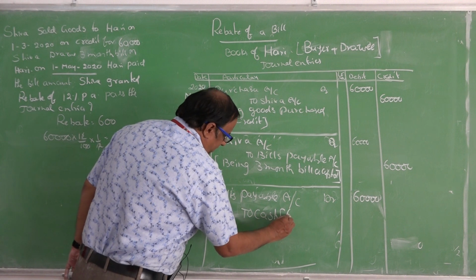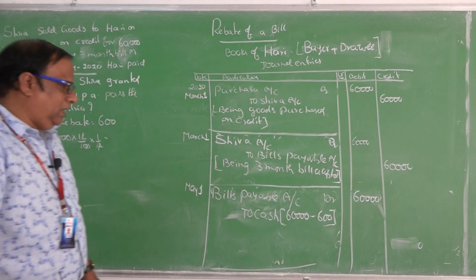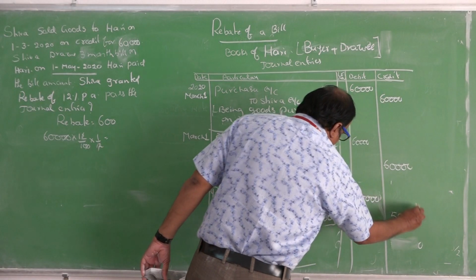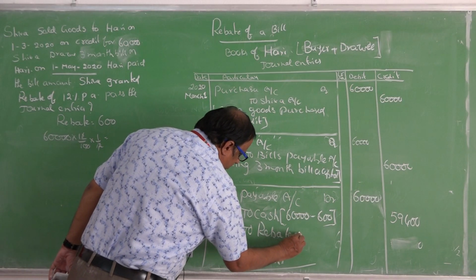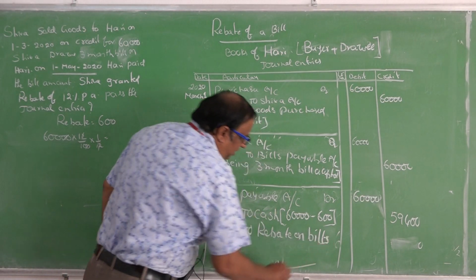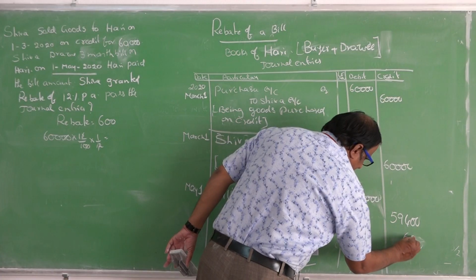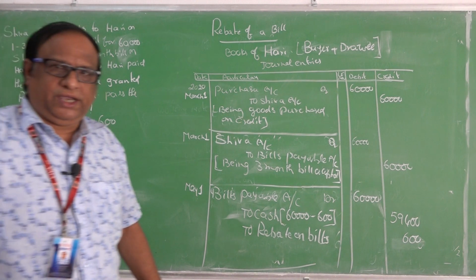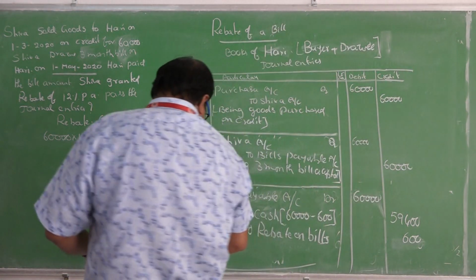How much? Totally 60,000 has to be paid, but 600 is a discount. Then it comes as 59,400 to rebate on bills. Now I have credited. Why? Because it is a gain to Hari, 600. Bills payable account debit 60,000 to cash 60,000 minus 600, 59,400, to rebate on bill 600.